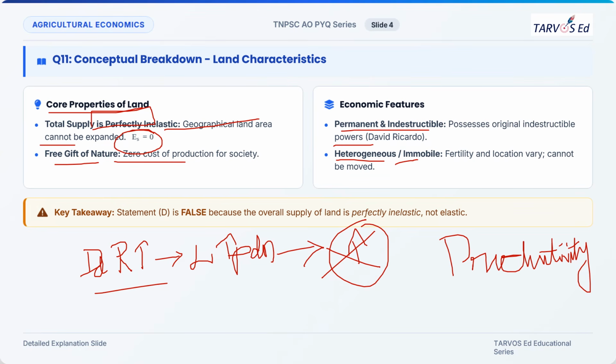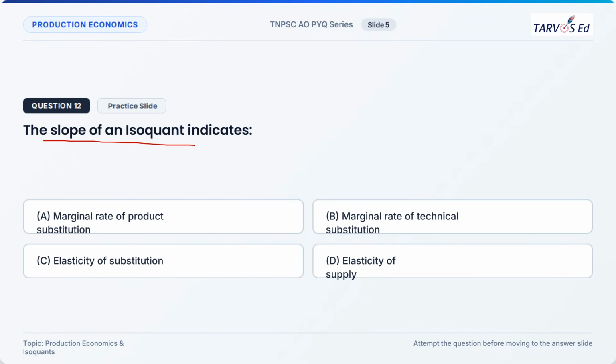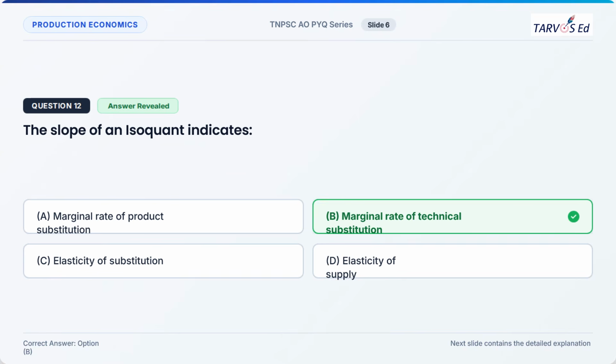Okay. So we'll move on to the next question. The question is: the slope of isoquant indicates. You can see this question in the 2018 question paper also. The options are marginal rate of product substitution, marginal rate of technical substitution, elasticity of substitution, elasticity of supply. What is the slope of isoquant? The correct option will be option B, marginal rate of technical substitution.